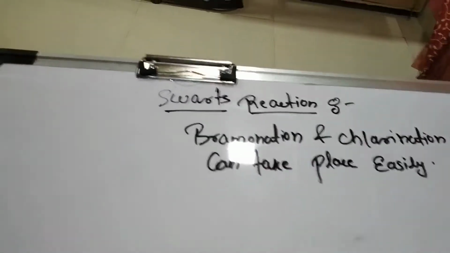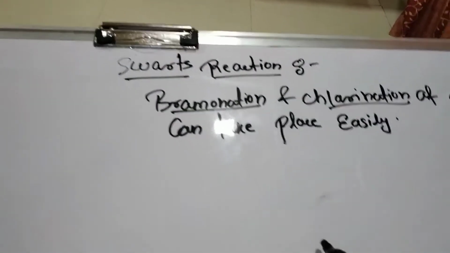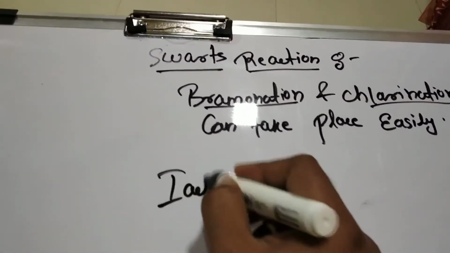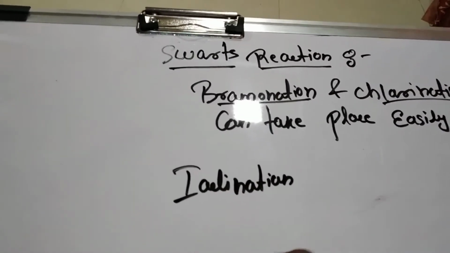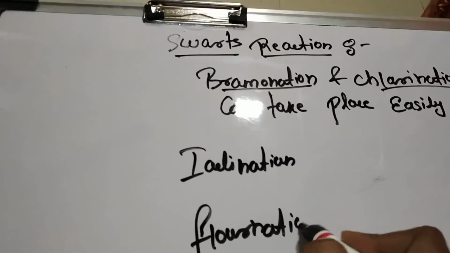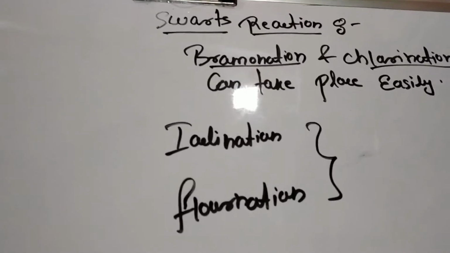We all know that the bromination and the chlorination of the alkanes can take place very easily, but iodination and fluorination of alkanes does not take place very easily.